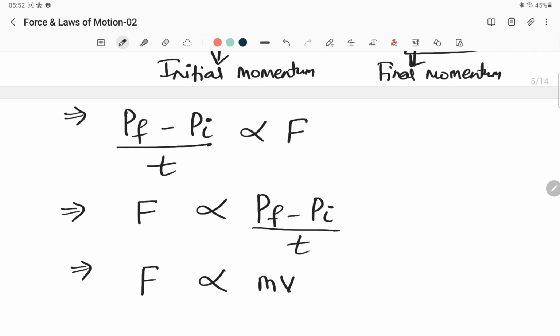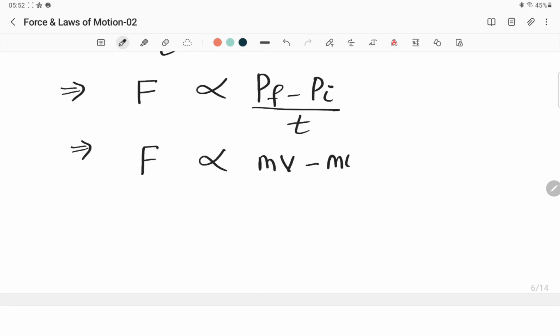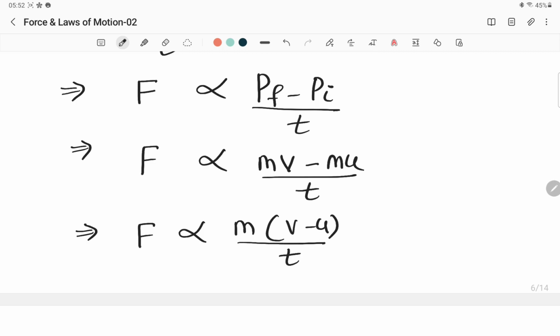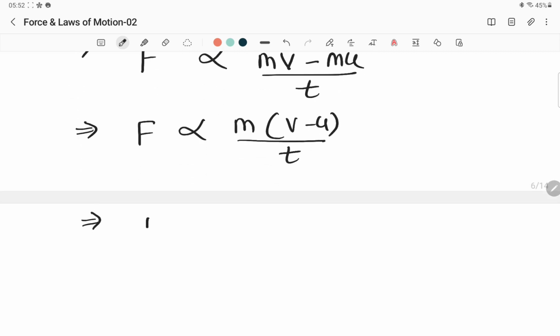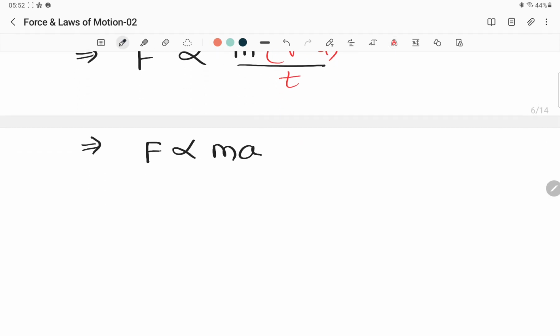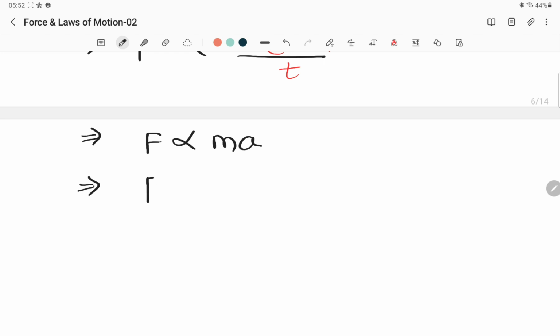Look at this. Pf means mv minus Pi means mu, then divided by t. Then it becomes F is proportional to m bracket v minus u divided by t. Don't you think it is a rate of change of velocity? Rate of change of velocity means it is acceleration. To remove this proportionality sign, we give one constant called k. K into ma it becomes.